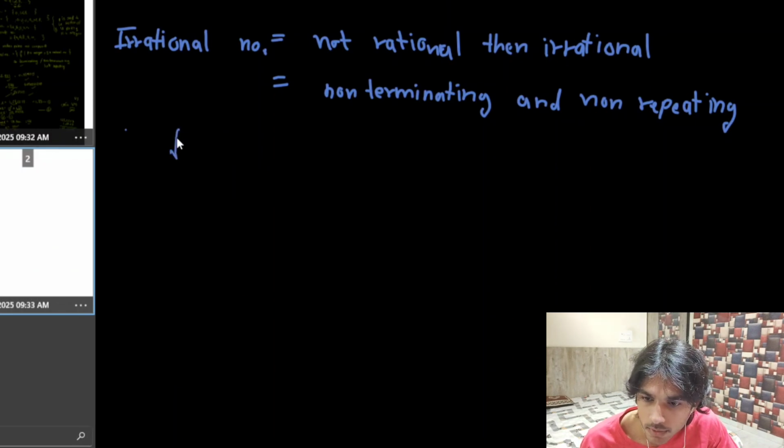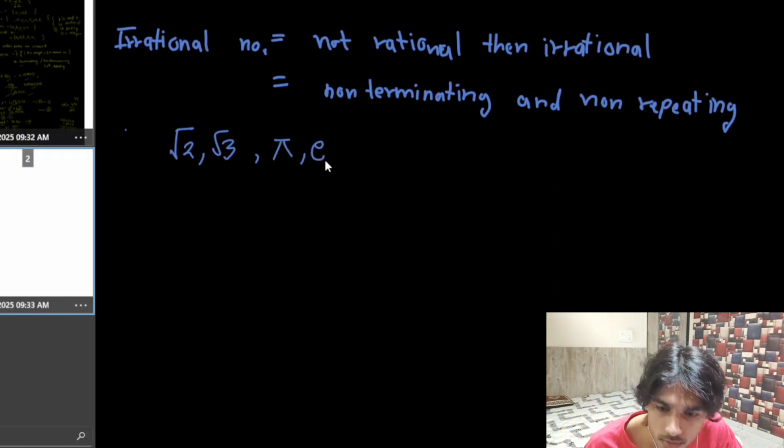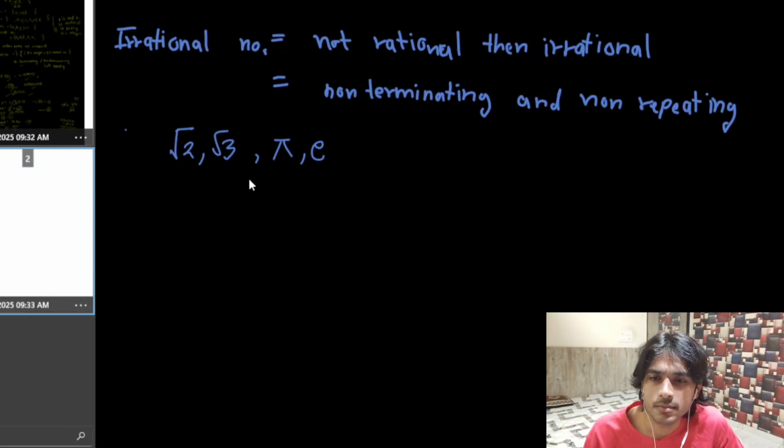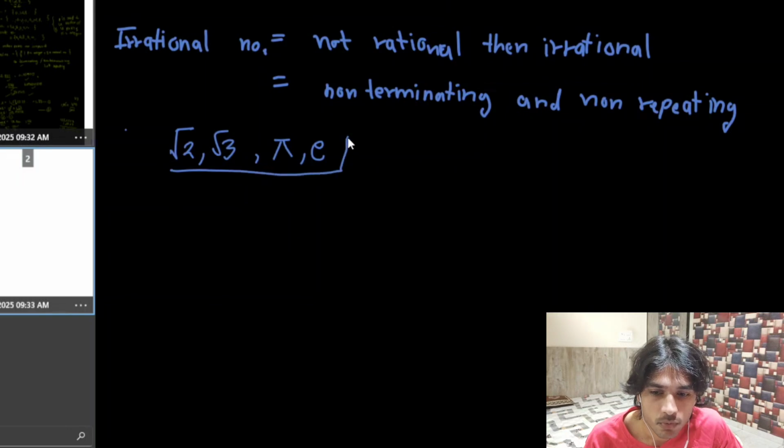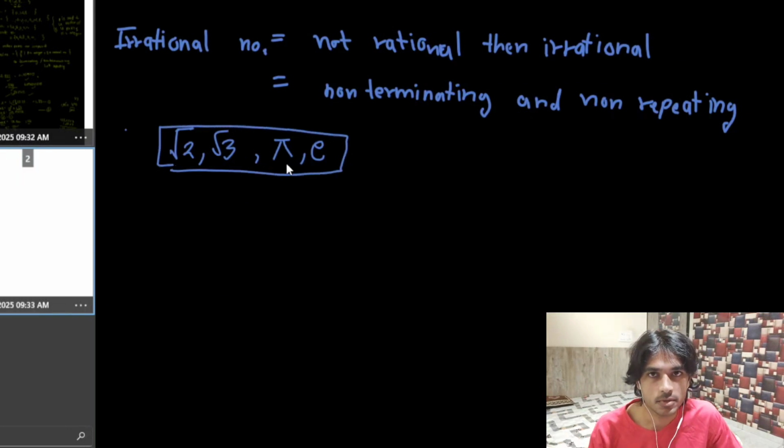Famous examples would be under root 2, under root 3, then pi or exponential. These are famous irrational numbers. So what does this simply mean? They can't be written in p by q form, or simply they are non-terminating when they are expressed in decimal expansion. They are non-terminating and non-repeating. We're gonna prove all of this, that they are irrational numbers, but later on in the unit. Right now, just try to remember them, okay?